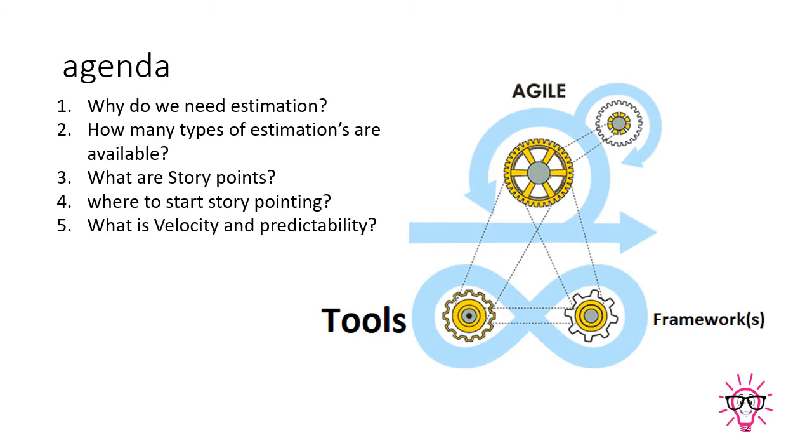So what is today's agenda? Our first point is why do we need estimations while working. How many types of estimations are available? What are story points? Where to start your story pointing, and what are velocity and predictability? These are the points I'll provide information on today. So first, let's start with why we need estimation.